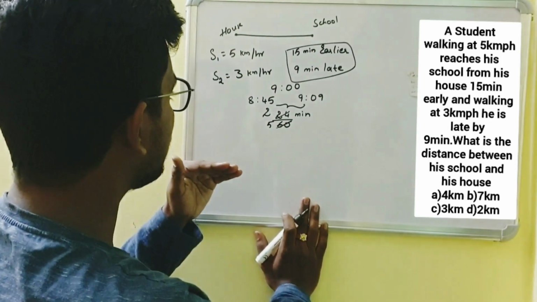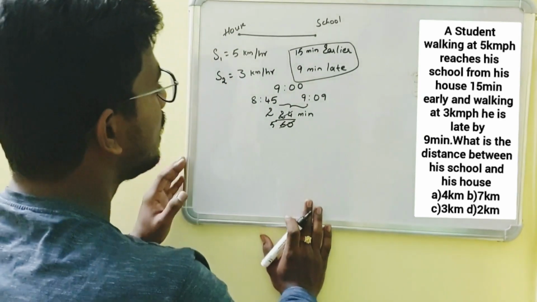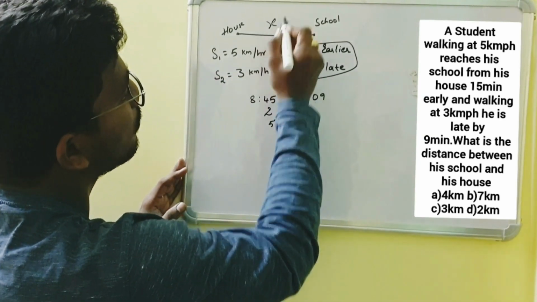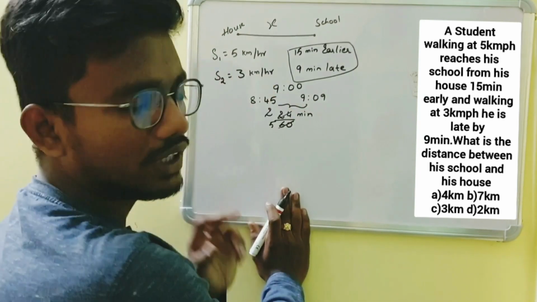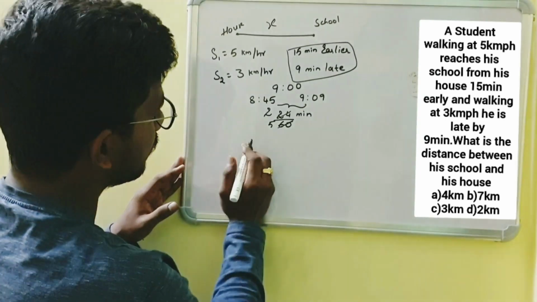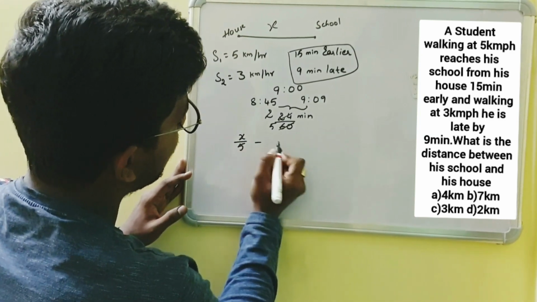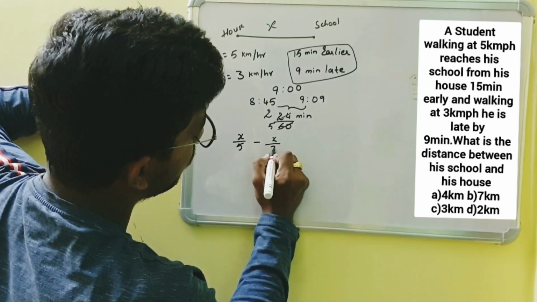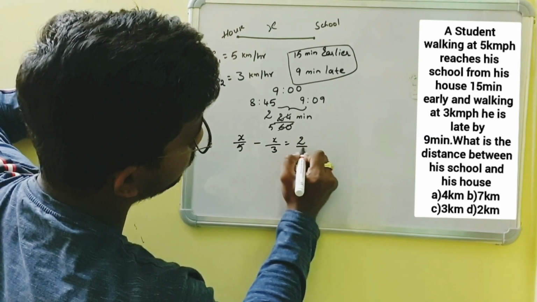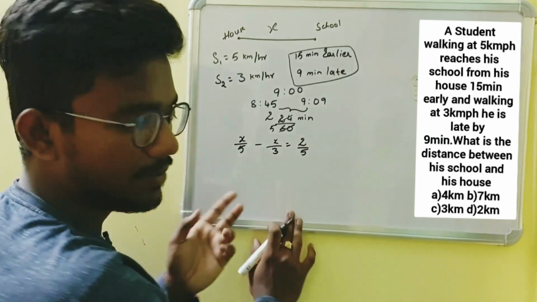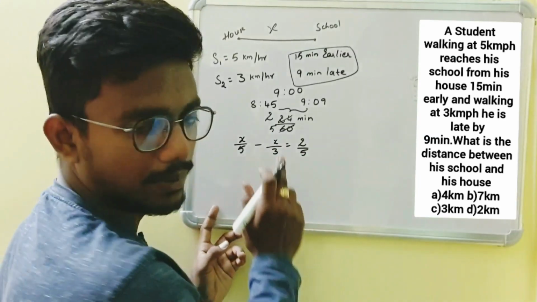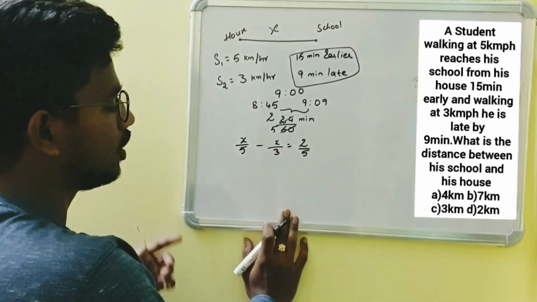So time is nothing but distance by speed. Let us assume that the distance of the student from his house to his school is x. So in the first case we get x by 5, and by taking difference x by 3 we get 2 by 5 of an hour. Okay, we get this in kilometers per hour, and here we get hour. By cancellation of hours we get kilometers.